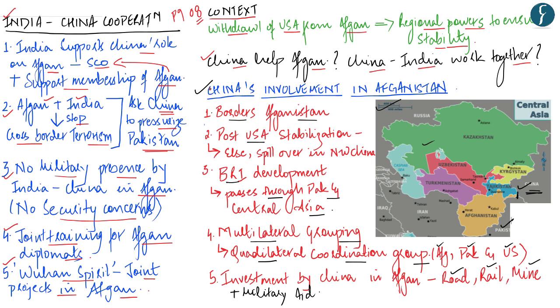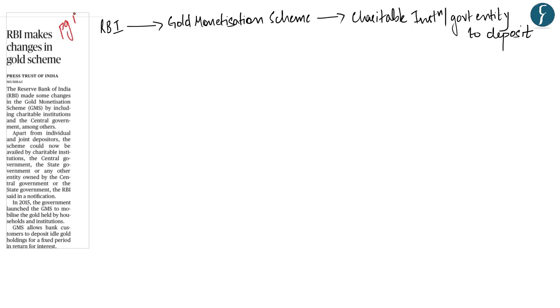With this, we come to an end for the discussion of this article. Let's move on to our next news. The next news appears on page number 13 and is talking about the recent changes the Reserve Bank of India has made in the gold monetization scheme.